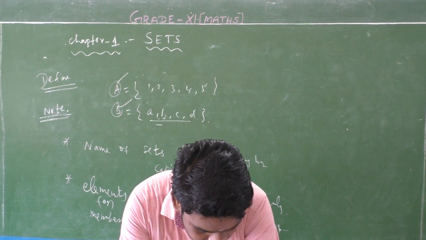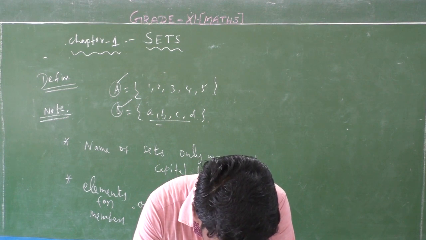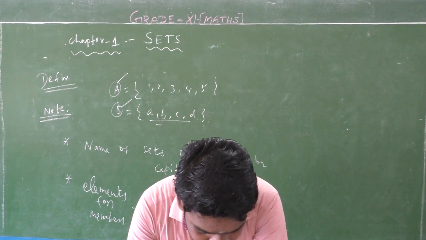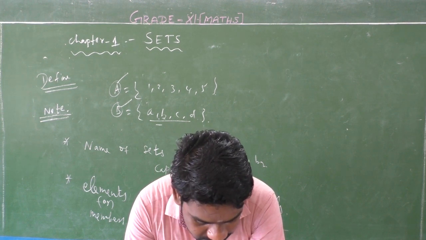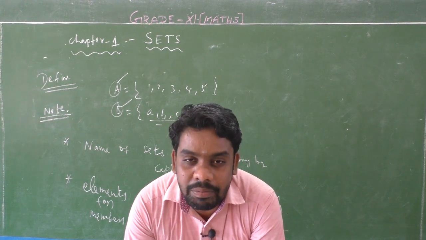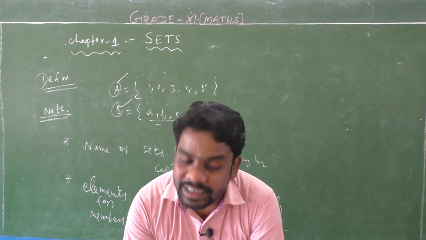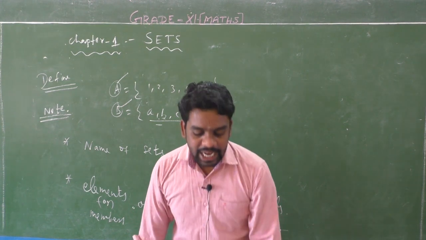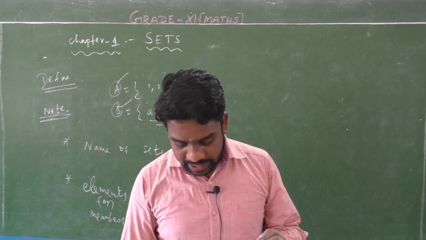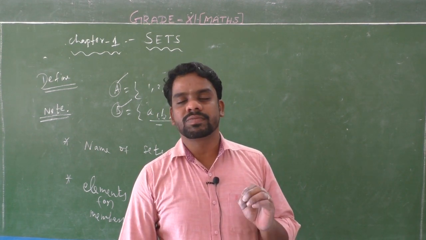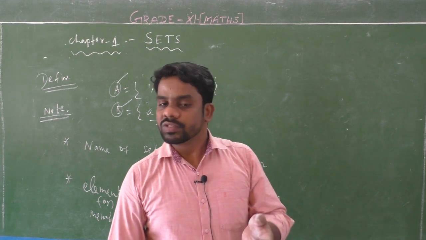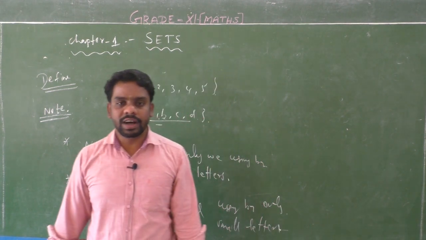Okay, so page number 2, take your NCERT book, page number 2. Note: first, object, elements and members of a set are synonymous terms. Second, sets are usually denoted by capital letters, capital A, B, C, X, Y, Z, etc. Third, the elements of a set are represented by small letters, small a, small b, small c, small x, small y, small z, etc. Any small letters, so use a to z.